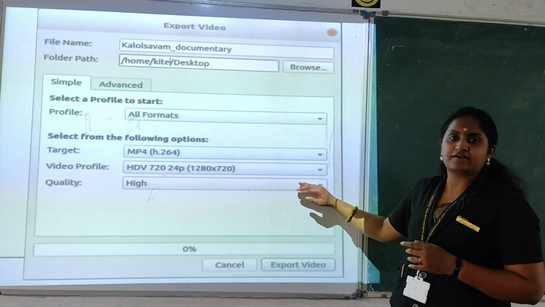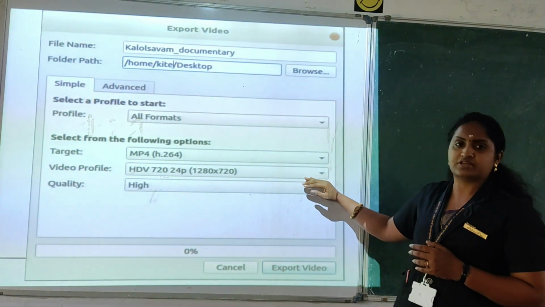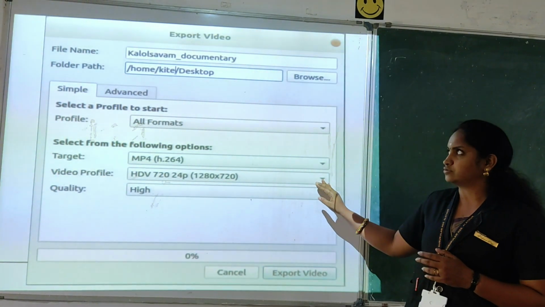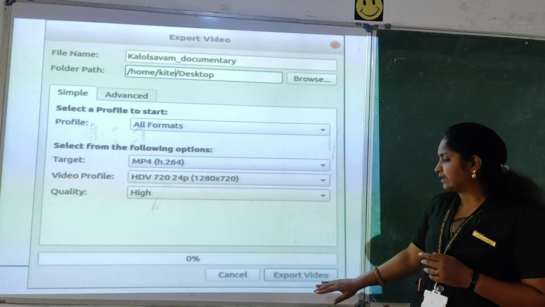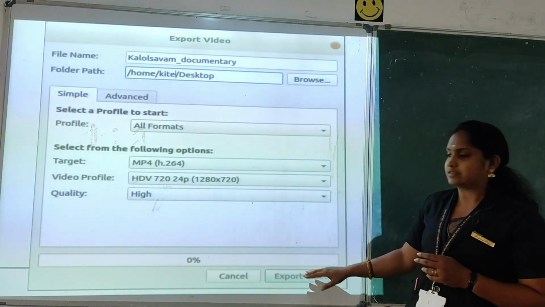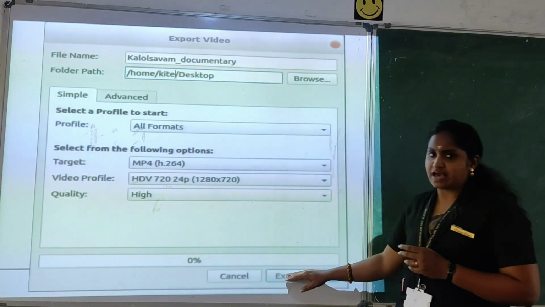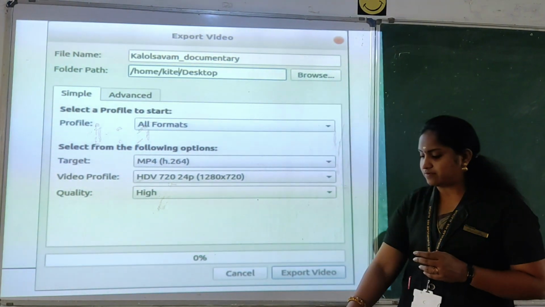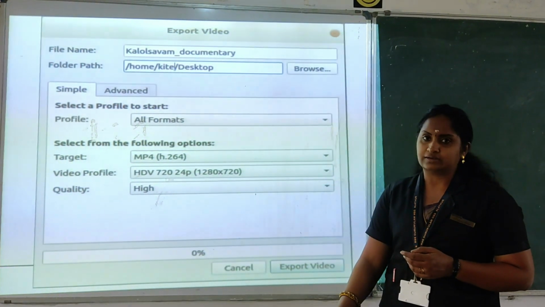Okay, if it is high definition, that is HD video means you can choose that file. Or else another format means you can choose that options also. Okay, after that just click export video. According to the length the processing time will be exceeded. Okay, after completing, it will save in the particular folder which you have selected.